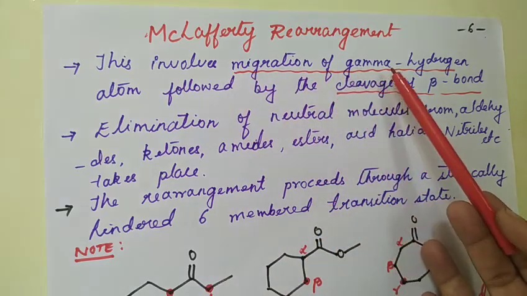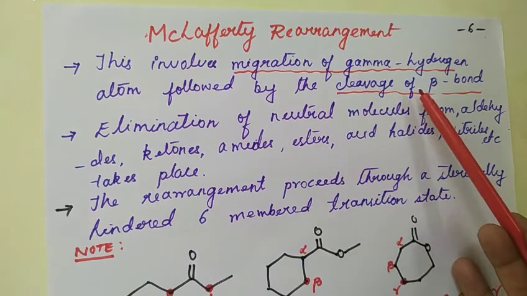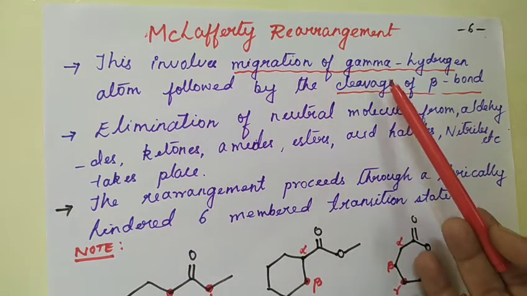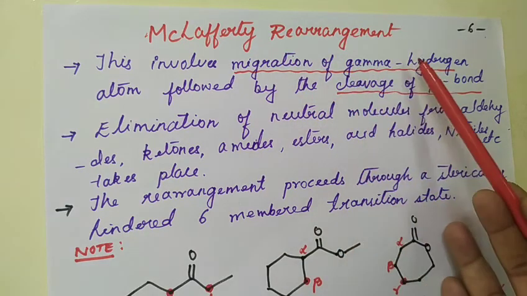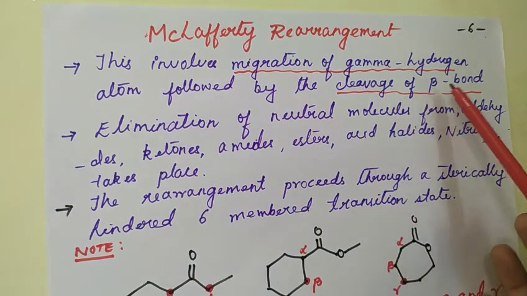the migration of the gamma hydrogen atom, followed by the cleavage of the beta bond. You should remember these two key points here. Whenever there is McLafferty rearrangement, there is migration of gamma hydrogen followed by cleavage of the beta bond.